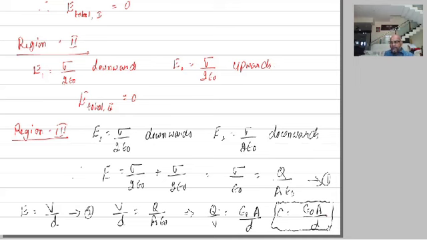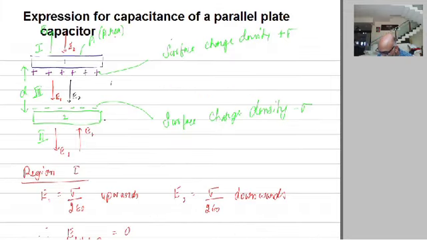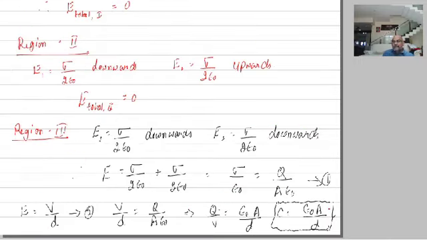So simple. Please listen. What is a capacitor? A capacitor is a device which has got two identical metal plates separated by a small gap. One of them is positively charged and the other one is grounded. Here you can ground the second plate. What is the equation for the capacitance of a parallel plate capacitor? Very simple. It is C is equal to epsilon naught A divided by D.